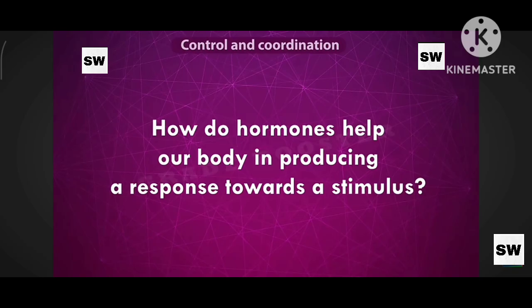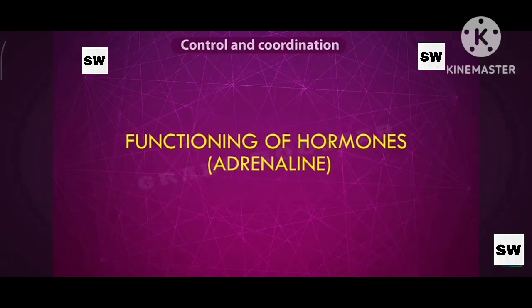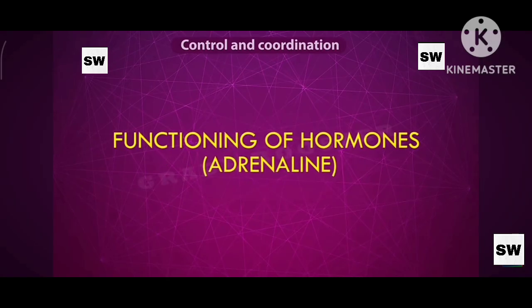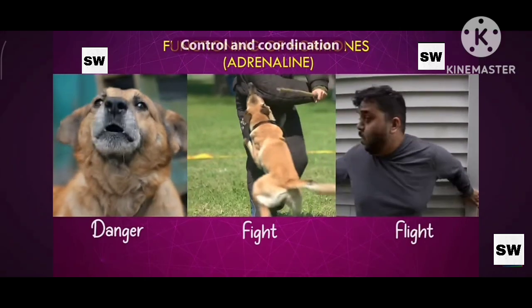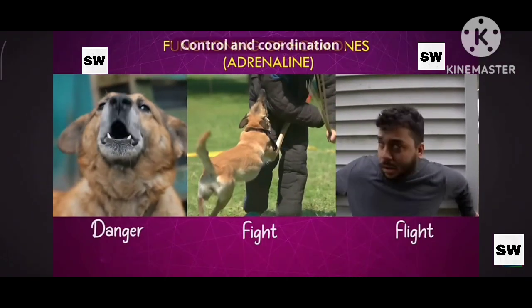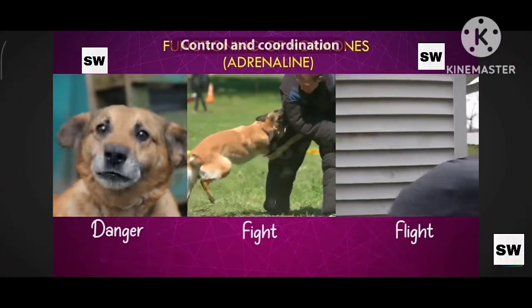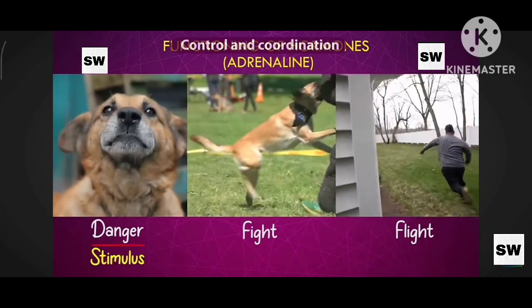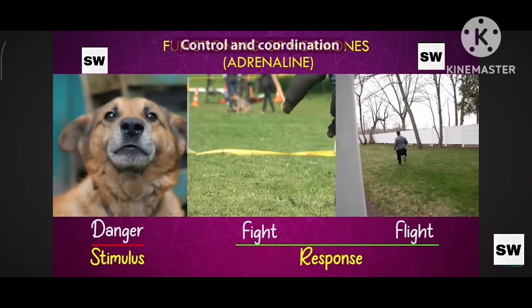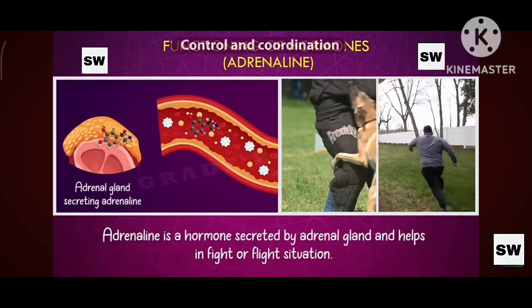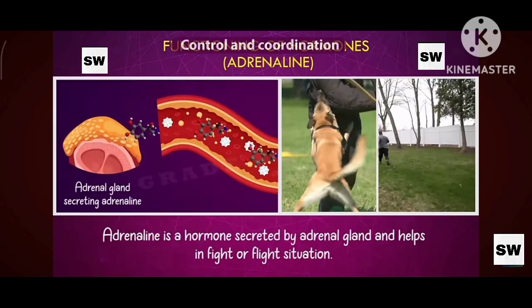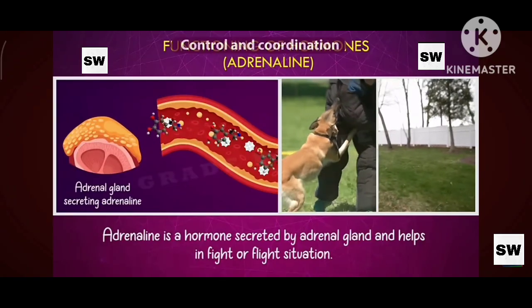How do hormones help our body in producing a response towards a stimulus? Let's understand the functioning of hormones with an example. If a person is attacked by a dog, then he should either fight with the dog or run away from the dog. So here the dog's attack is the stimulus and the man running or escaping is the response. In such a situation, a hormone called adrenaline is secreted by adrenal glands in our body. Adrenal glands are present on the top of the kidneys.